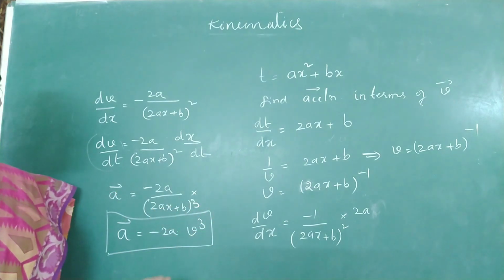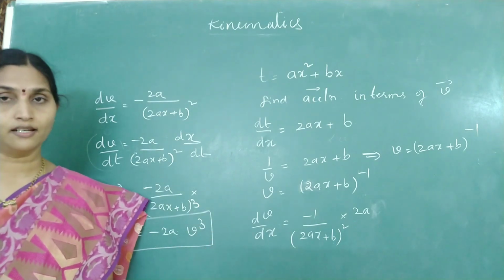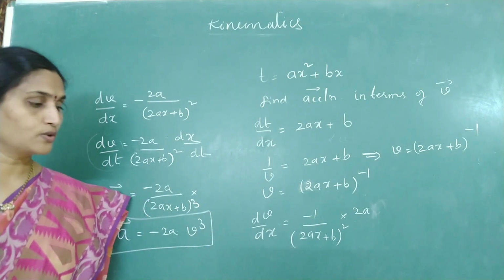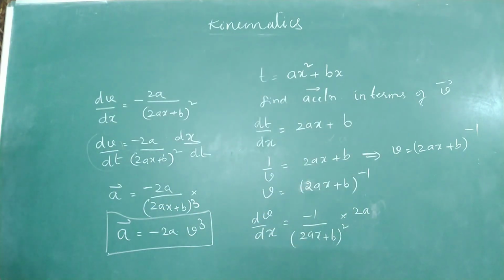So these are the three bits where x is a function of time and you are asked to find velocity and acceleration. Now let's look at the other models. Velocity as a function of distance.